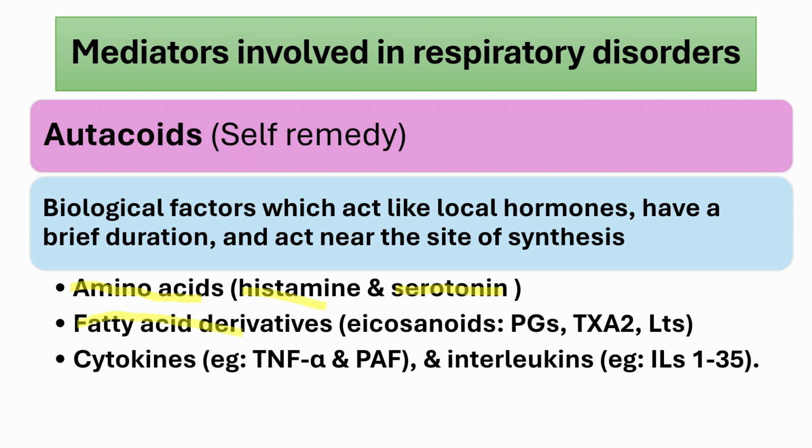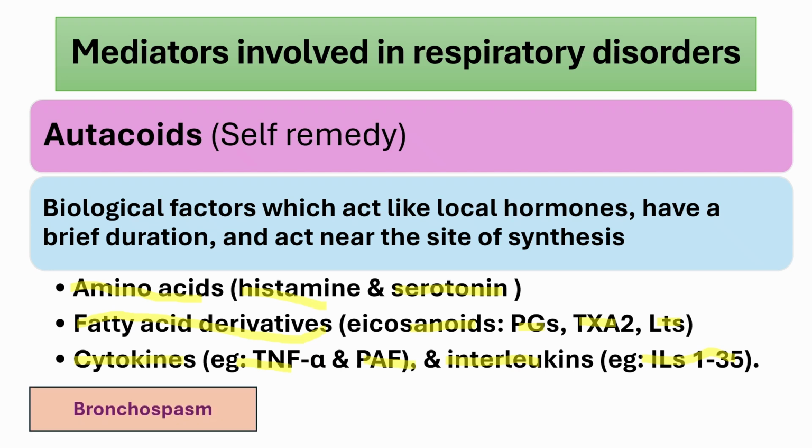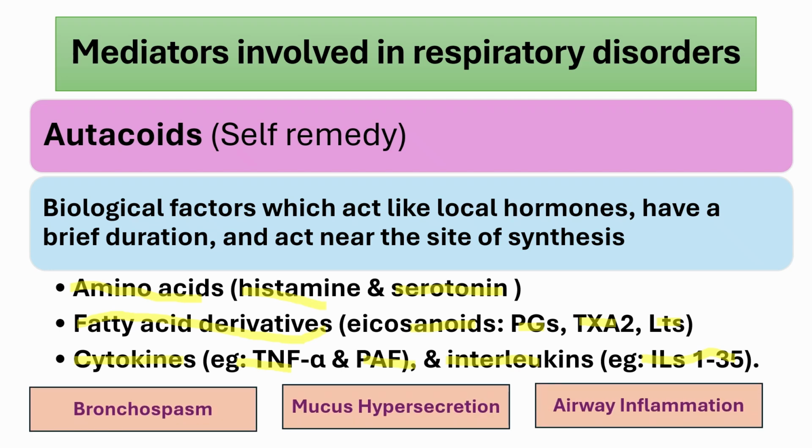Fatty acid derivatives known as eicosanoids, such as prostaglandins, thromboxanes, and leukotrienes, which influence bronchial tone, vascular permeability, and inflammatory cell recruitment. Cytokines, such as tumor necrosis factor alpha and platelet activating factor, as well as interleukins like interleukin 1 through interleukin 35, which regulate immune and inflammatory responses. These substances play pivotal roles in mediating symptoms like bronchospasm, mucus hypersecretion, and airway inflammation.